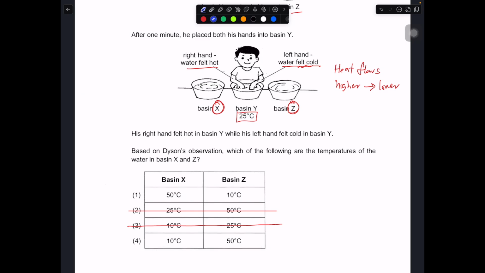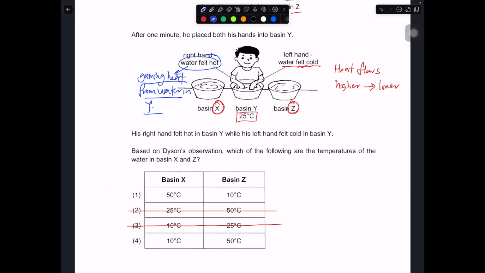A typical way you might think is that the hand that feels hot must previously have been in hot water. Actually, this is wrong thinking. If you think about it, when your hand feels hot when you transfer it to Y, it means your hand is actually gaining heat from the water in Y. So the heat transfers from the water in basin Y to your hand.